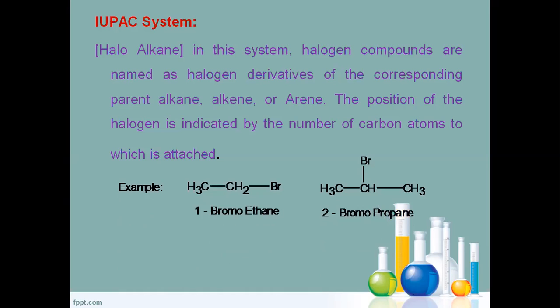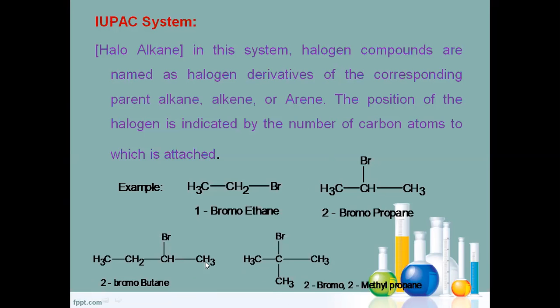Let us take ethane. Ethane is the alkyl group, and bromine is the halogen. We start with the halogen, bromine, which we call bromo. The bromine is in the first position, so it is called 1-bromoethane. Here the bromine is present in the second position of three carbons, which is saturated, so it is propane: 2-bromopropane.